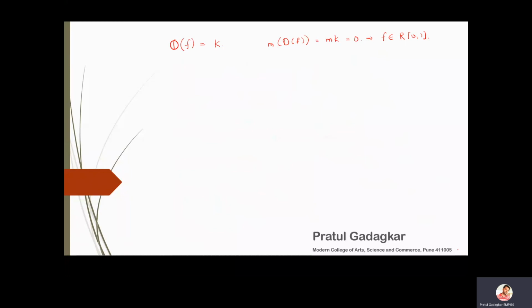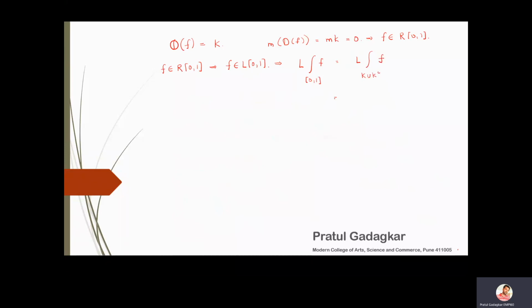Now, since the function is Riemann integrable, it obviously becomes a Lebesgue integrable function as well. So when I calculate the Lebesgue integral of this function on the closed interval [0, 1], I know that [0, 1] can be written as the disjoint union of K and K complement.